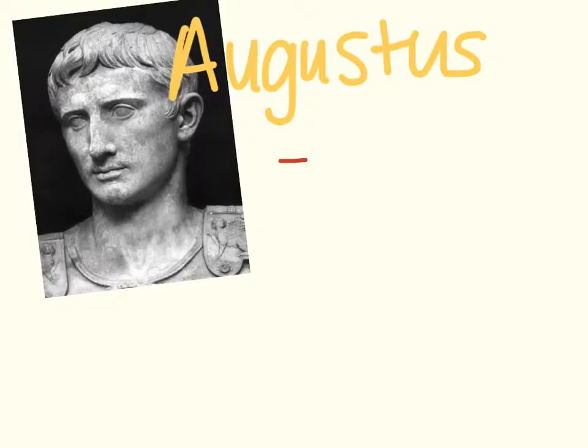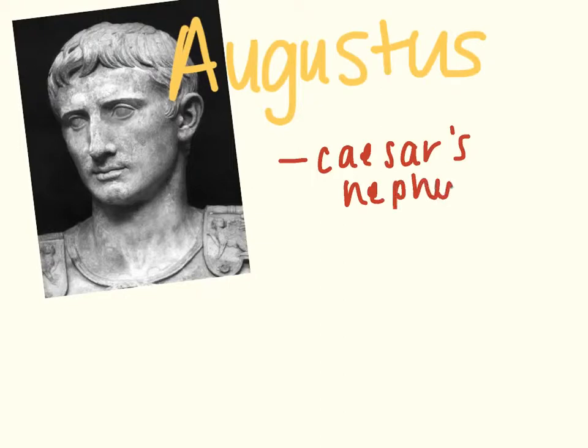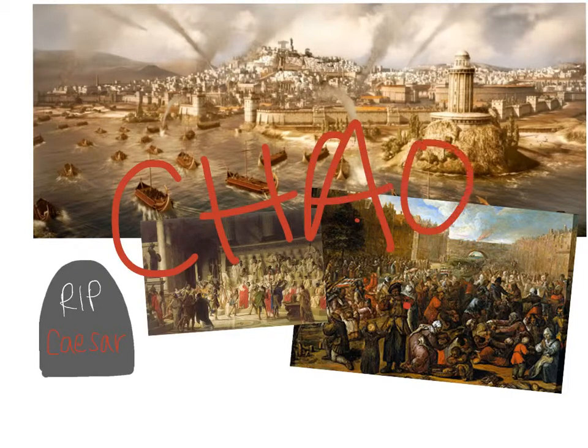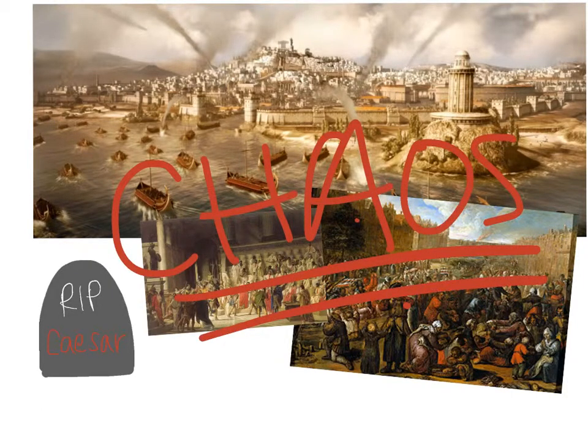So who was Augustus? Augustus was Caesar's nephew, and when Caesar was assassinated, he took the throne. Julius Caesar was assassinated by members of his own Senate, which put the entire country into chaos and civil war. And it wasn't until Augustus came into the picture that this chaos stopped.